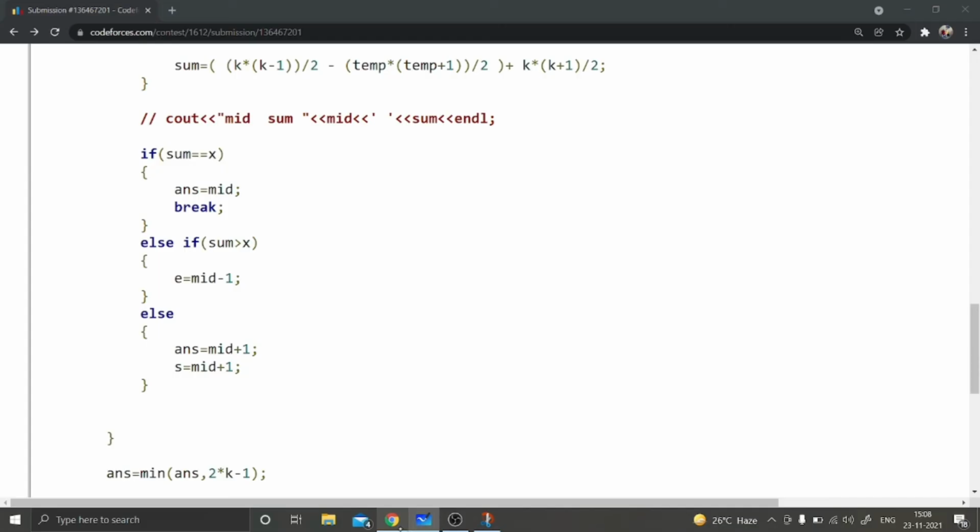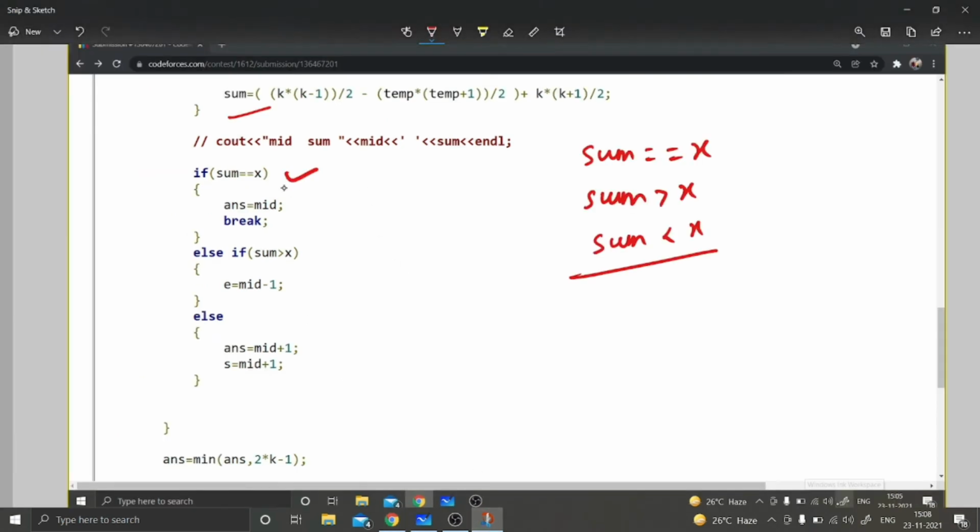Okay, so that's why I break the loop. This was the part for sum equal to x, right? Let's take another example when sum is greater than x. For that case, how can we approach it, what does it represent? First we have to see this.